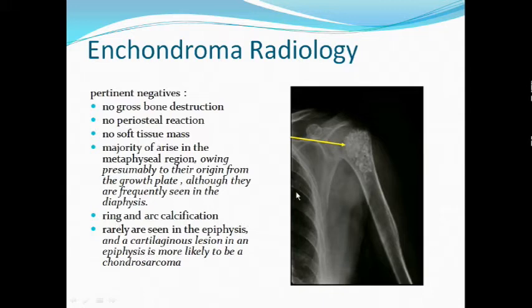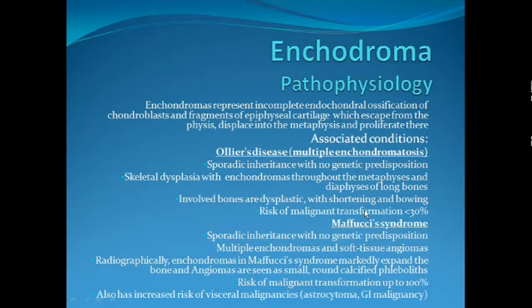Rings and arc calcification seen here. Very rarely they are seen in the epiphysis. But when they are located in the epiphysis, you should always suspect it to be a case of chondrosarcoma rather than enchondroma. So it is rarer in the epiphysis, mostly in the metaphysis.